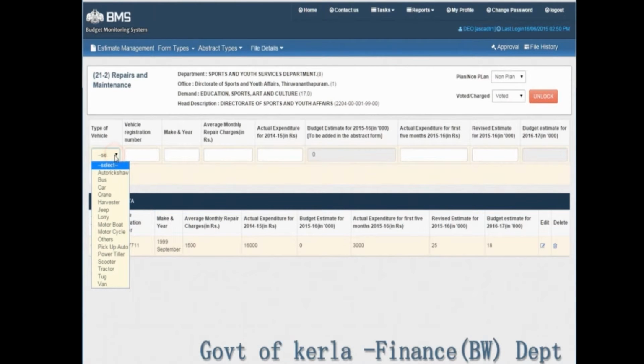Now select another vehicle as car again. Enter the vehicle registration number. Enter the make and year. Fill the monthly average repair charges. Fill the details of the actual expenditure for the first 5 months and also the revised estimates.